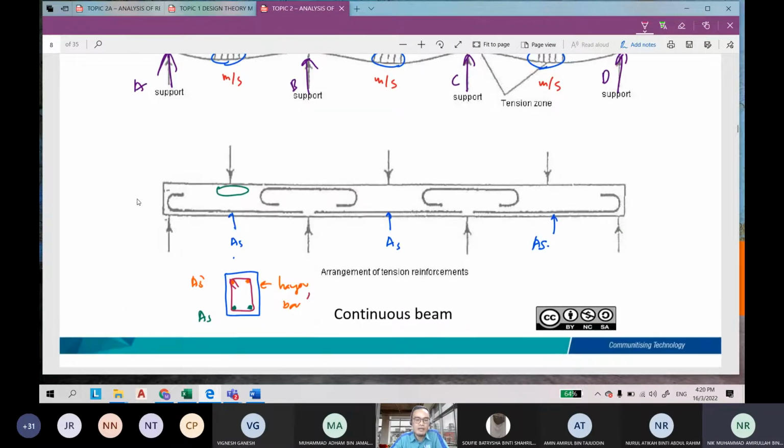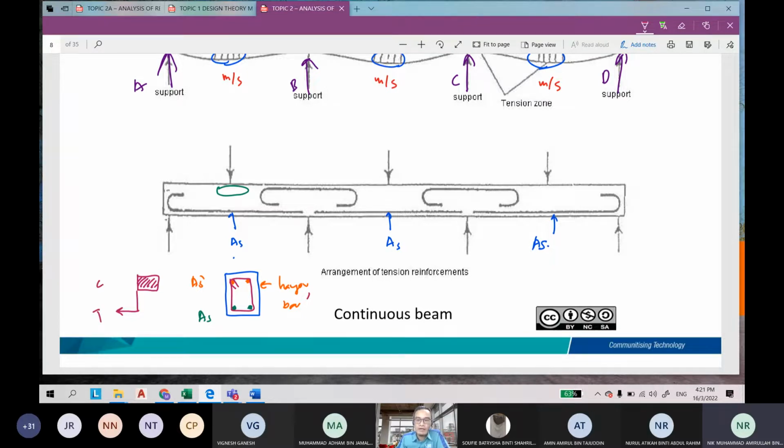So that's why you must be able to read. You must be able to understand. This is what happened in our last mid-sem. The questions ask you to analyze the section at support. This is at the mid-span. So the stress block is like this. This is for compression and this is for tension. Betul tak? Compression is at the top and tension at the bottom.